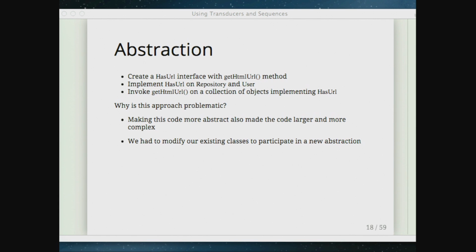Another thing is that we have to actually modify those existing classes. Java classes are sort of closed, so you have to go in and actually add the interface to those classes. In this case, maybe we had control of those interfaces, but if I'm using this GitHub library, I don't have control over their domain objects. I can't go in and do this after the fact. There's no path for me to do that. There are some new things you can do with default methods and things like that, but I don't think they're solving this problem in any sort of good way. So that's a problem. We've really limited our ability to abstract over data.